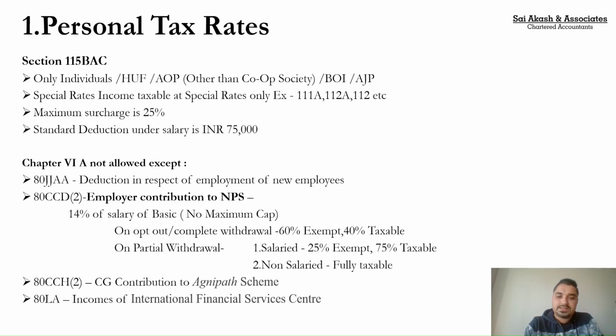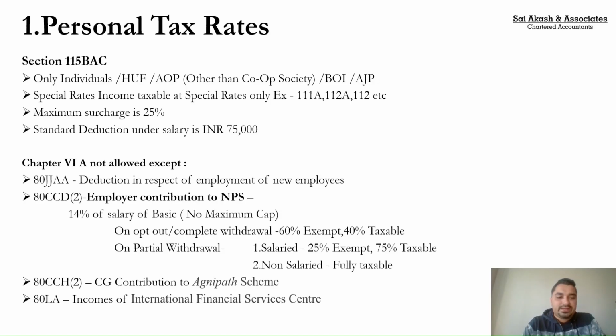First one, 80JJAA, that is deduction in respect of employment of new employees. So there are certain conditions. If you meet them, if you are a tax audit case taxpayer, if you employ new employees, 30% of your new employee cost you can claim under 80JJAA. That benefit you can still claim under the new tax regime.